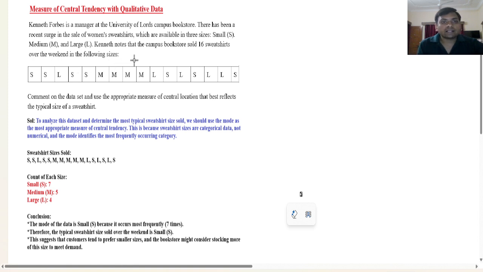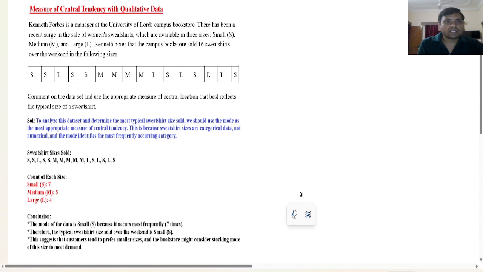Kenneth notes that the campus bookstore sold 16 sweatshirts over the weekend in the following sizes. So these are the sizes: small, small, large, small and so on. And we need to comment on the data set and use the appropriate measure of central location that best reflects the typical size of sweatshirt. So in this case, first we need to analyze the data.